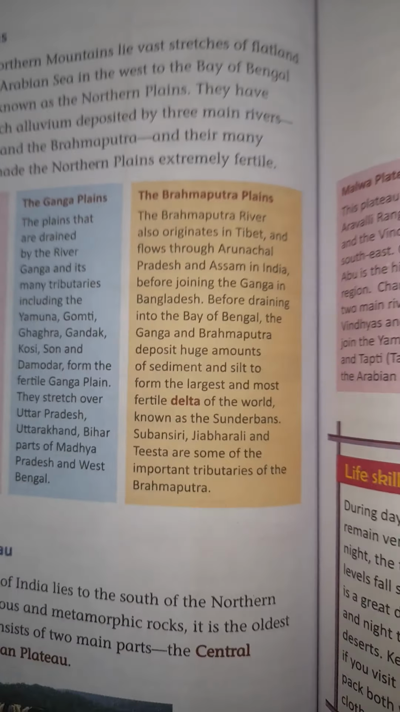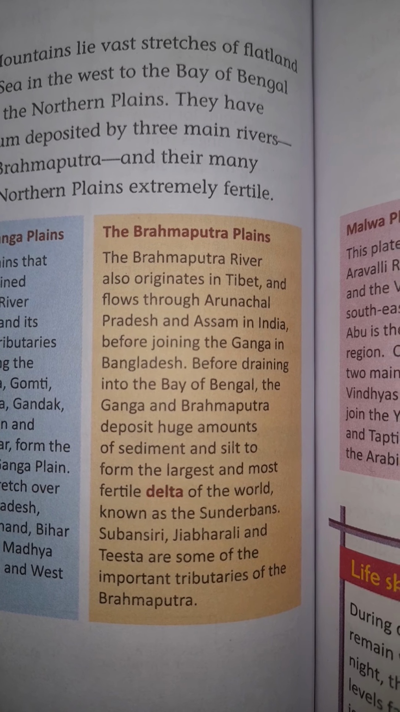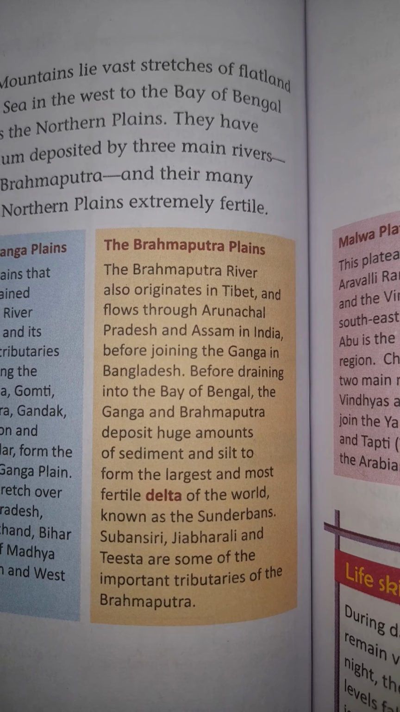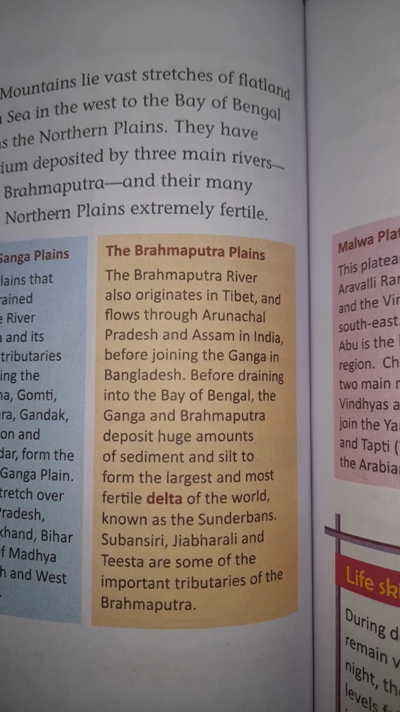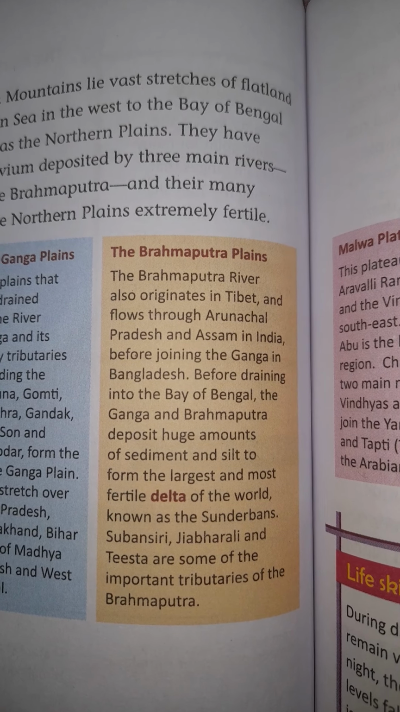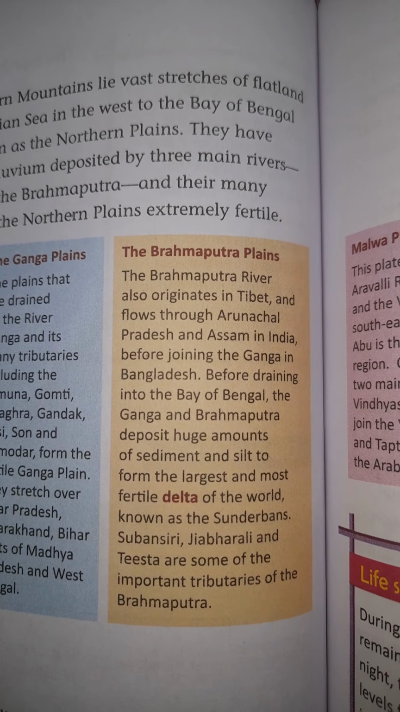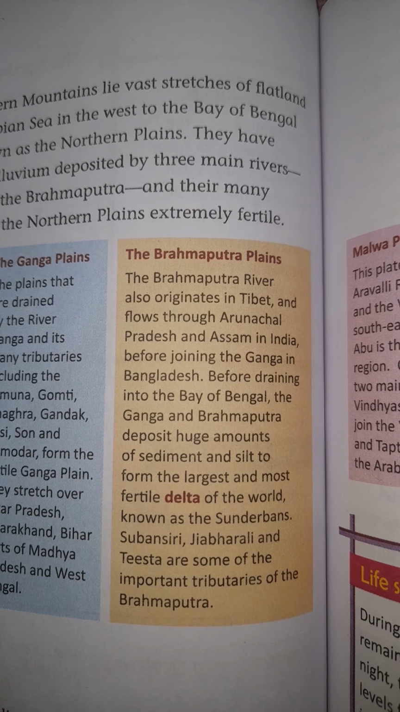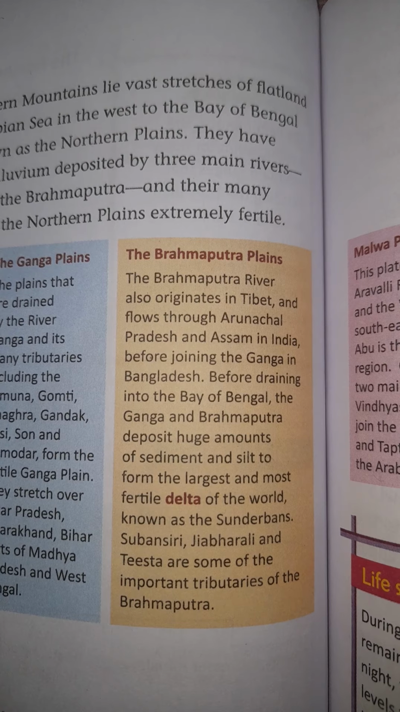The Brahmaputra Plain. The Brahmaputra River also originates in Tibet and flows through Arunachal Pradesh and Assam in India. Before draining into the Bay of Bengal, the Ganga and Brahmaputra deposit huge amounts of sediment and silt to form the largest and most fertile delta of the world, known as the Sundarbans. Subansiri, Jia Bharali and Tista are some of the important tributaries of the Brahmaputra.